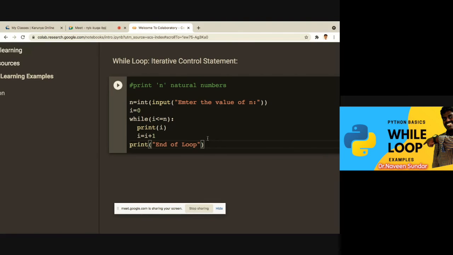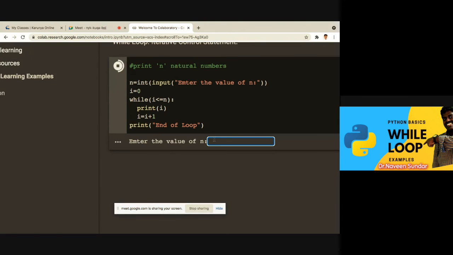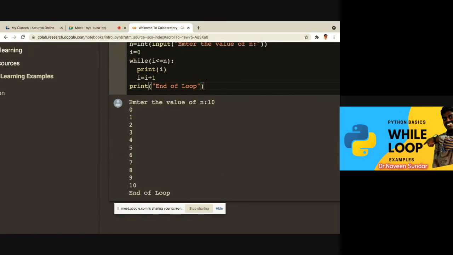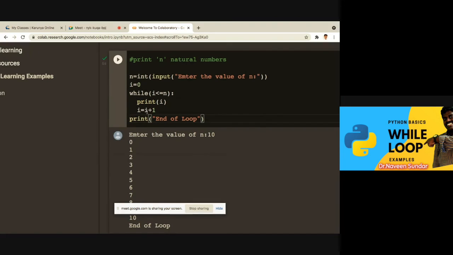So simply I run the program. I'm going to give the value as 10. Enter. So starting index is 0, and then the i value is incremented to 1.